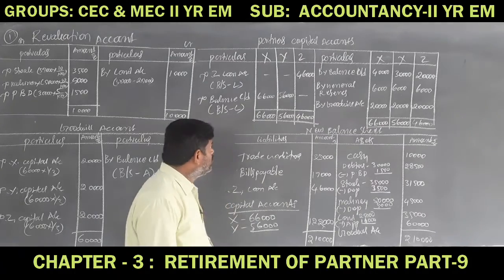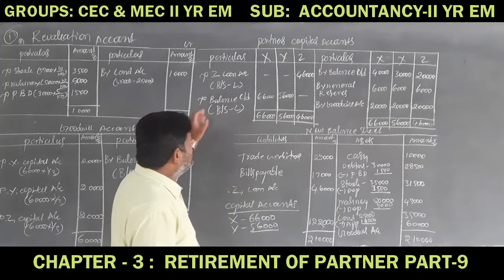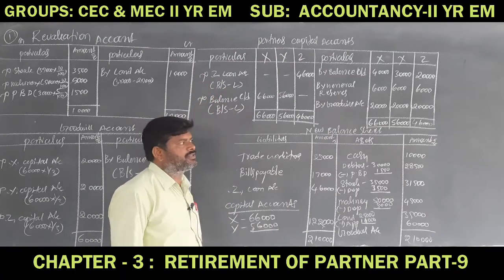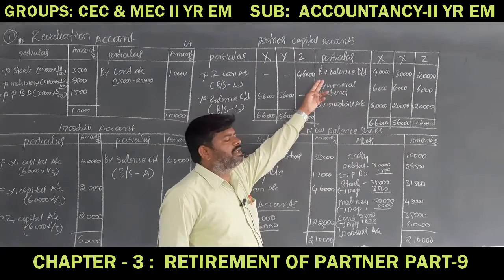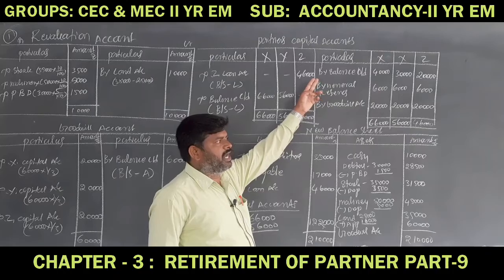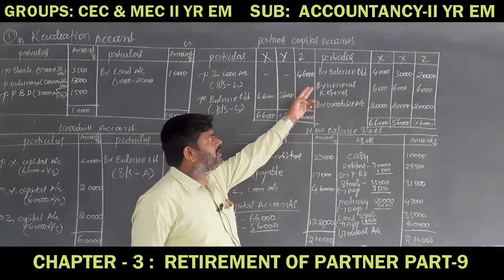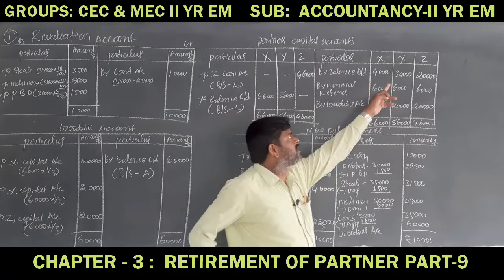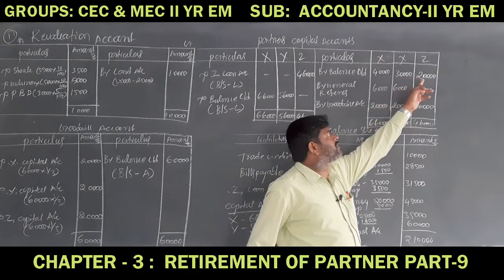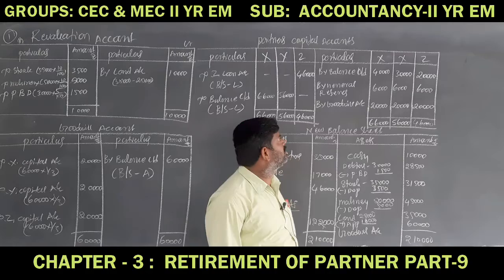Come to the partners' capital accounts. The partners' capital balances are given on the liability side of the balance sheet: X is 40,000 rupees, Y is 30,000 rupees, Z is 20,000 rupees.